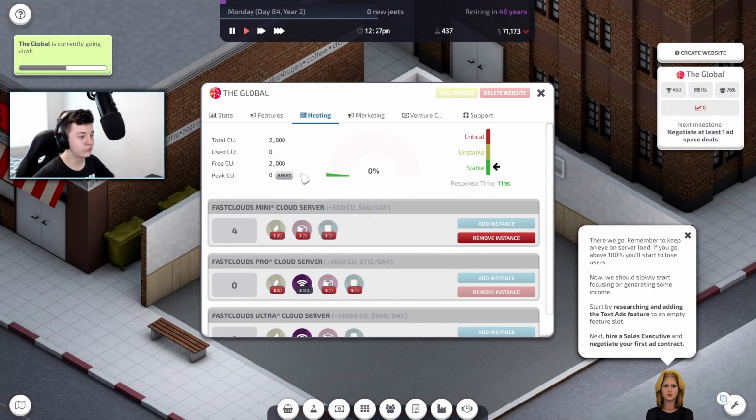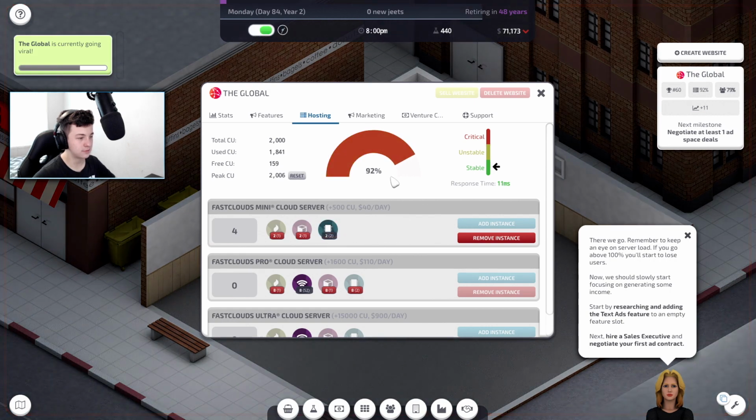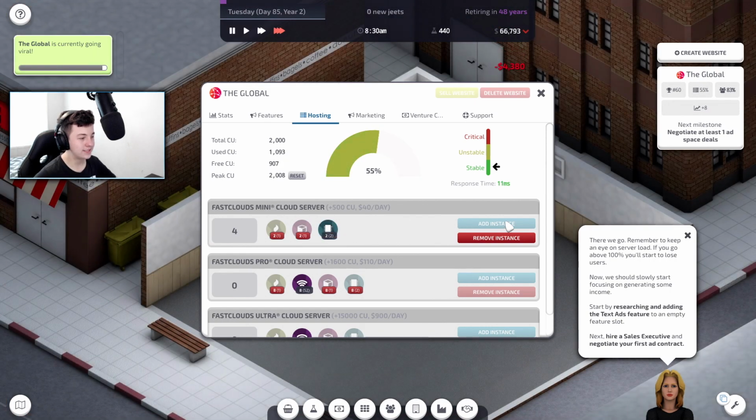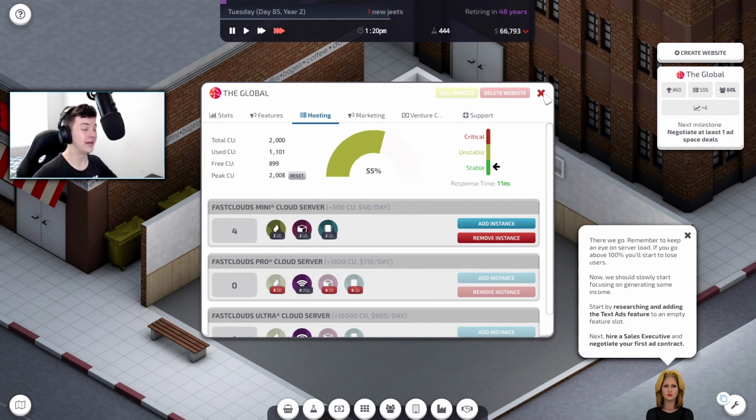As you can see, we reset the system. Our maximum, yeah, we're doing pretty well. It doesn't get into the red, it stays in the middle. Let's fast forward the game and see where the maximum is. Oh yes, we definitely need to get one more on here to make it all work very well.